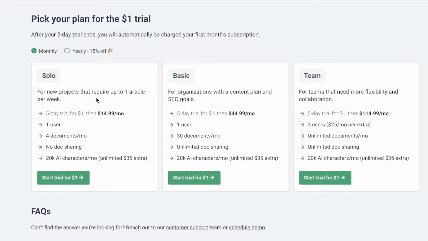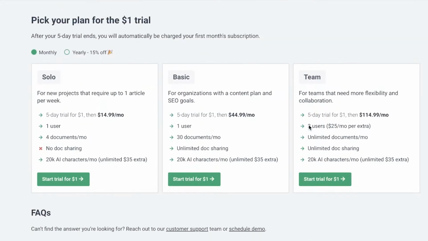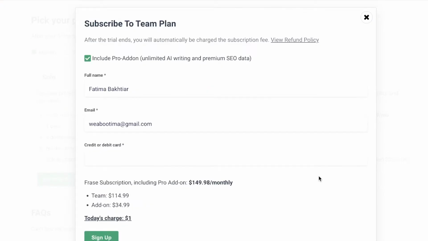Now on the solo and basic versions, you can only have one user. And on the solo version, you have only 4 documents per month without document sharing and 20,000 AI characters per month. Now, on the basic version, it's pretty much the same, but you have 30 documents and unlimited document sharing. Then on the team version, you have 3 users, unlimited documents per month, unlimited doc sharing, and 20k AI characters per month.